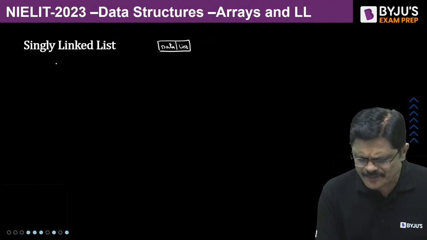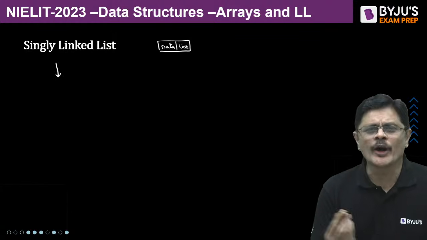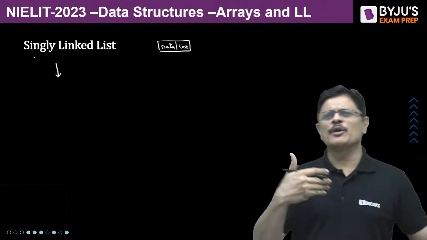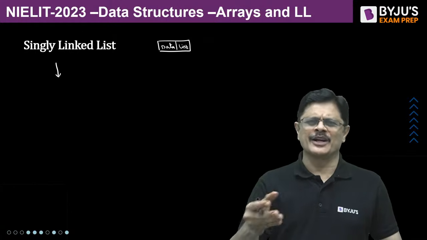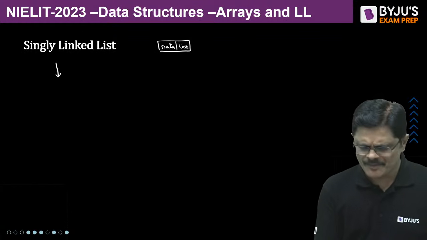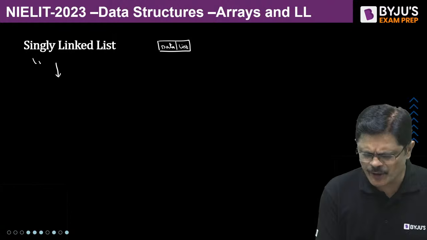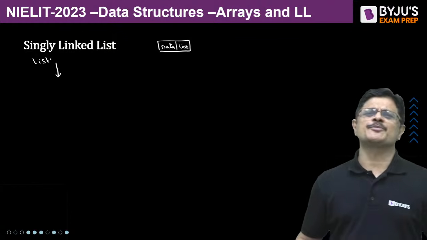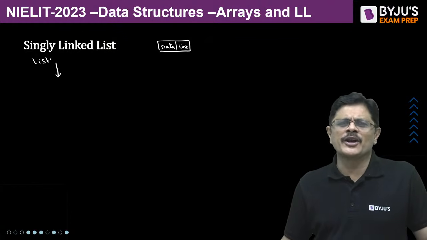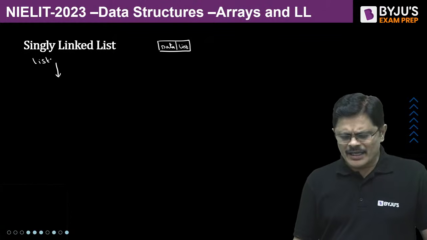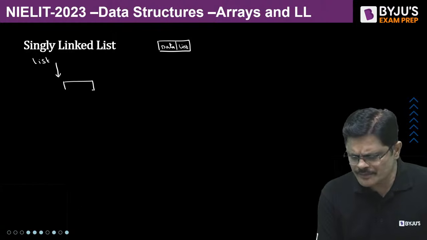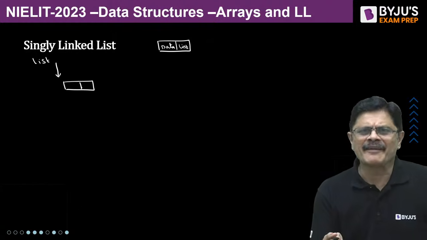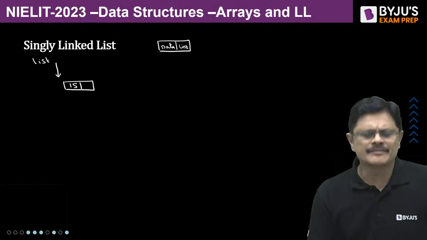Initially you can keep one pointer, which some people call head pointer or start pointer or first pointer or list pointer. Whatever name you want, you can give, no problem. Let us call it list pointer. Initially this list pointer will be null. Suppose you want to insert a new node: create a node whose data value, you can give some data value, say 15.